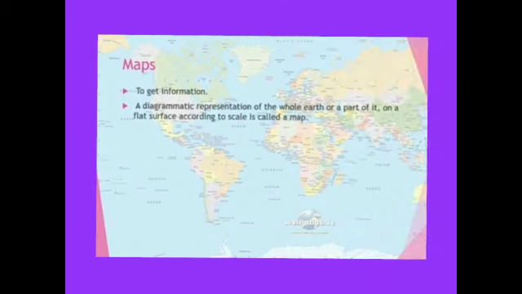So now let us see what is a map. A diagrammatic representation of the whole earth or a part of it on a flat surface according to scale is called a map. So children, here you can see the picture of a world map.